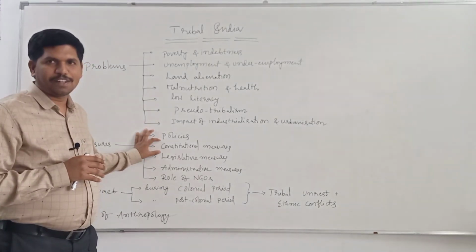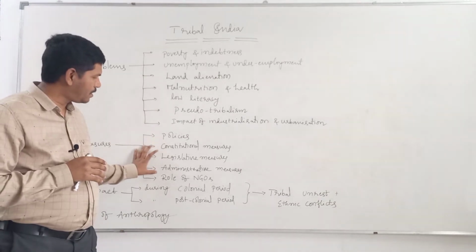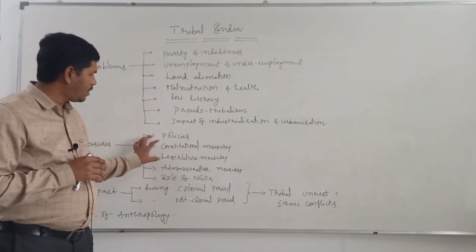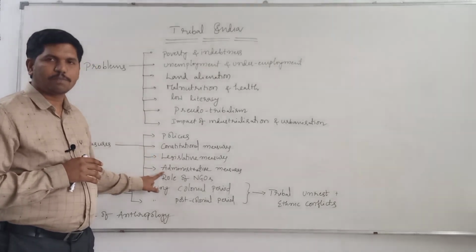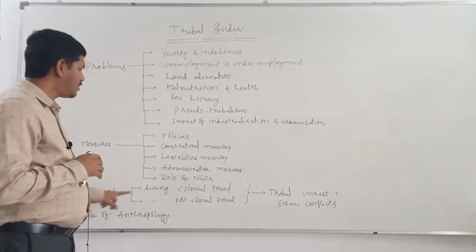At the time of independence, our constitutional makers incorporated certain provisions. Even after independence, till now, that means before the present rulers, certain laws were enacted. The present government was given discretion in the form of administrative measures and the role of NGOs. Later, we'll study impact.